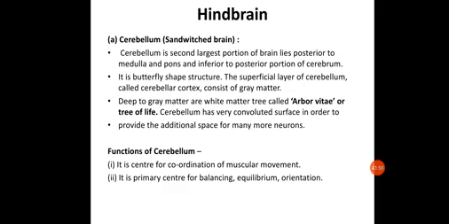Okay, now let us see the functions of the cerebellum. It is the center for coordination of muscular movement, and it's the primary center for balancing, equilibrium and orientation. Whenever a person is under the effect of alcohol particularly, the cerebellum will be affected, and hence he will not be able to maintain his posture, walk properly, or balance himself properly. This is because alcohol affects the cerebellum, the main part of the brain responsible for coordination of muscular movement, balancing and equilibrium.